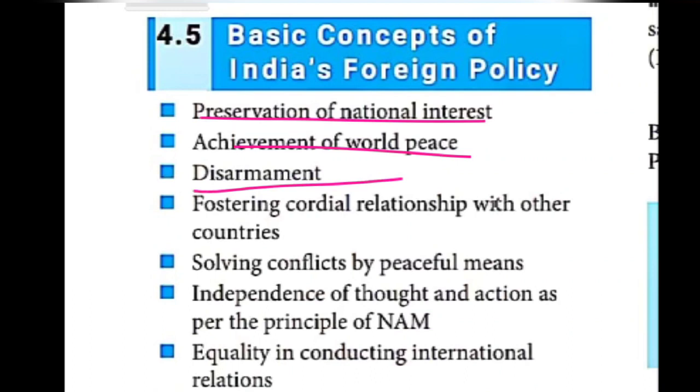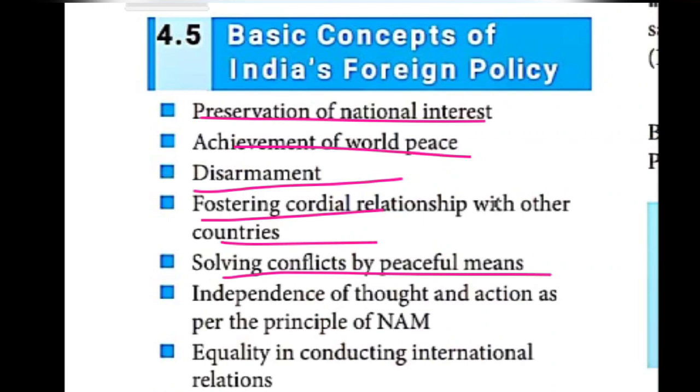Then the next one, disarmament. Disarmament in the sense of reducing the weapons rate. The next one, fostering. In the last class itself, I told the children, it means encourage. Fostering in the sense of encouraging the development of cordial relationships and friendship with other countries. The next one, solving conflicts by peaceful means. When I was teaching Panchsheel, I told that it means solving conflicts by peaceful talk, and no one should interfere in others' affairs. So at that time, I told solving conflicts by peaceful means.